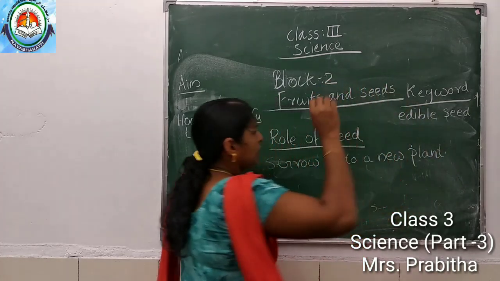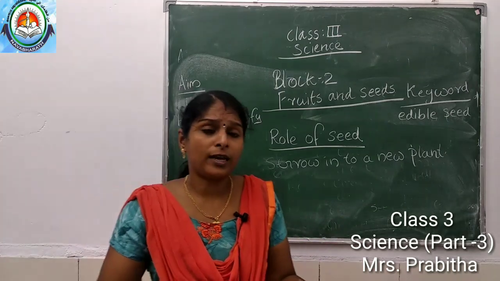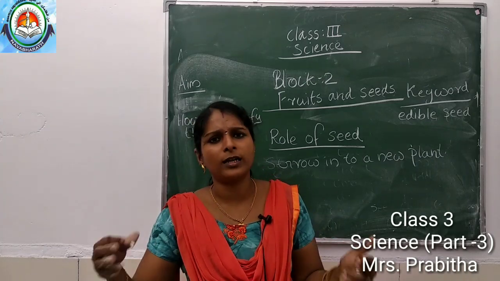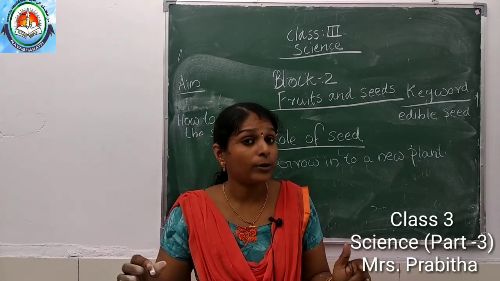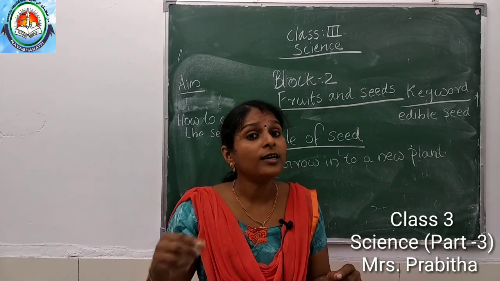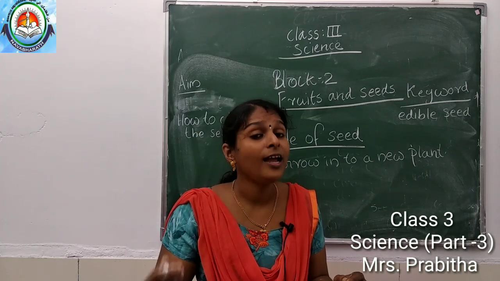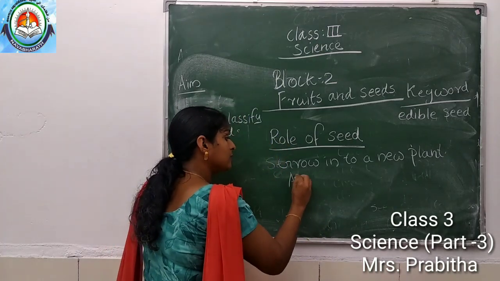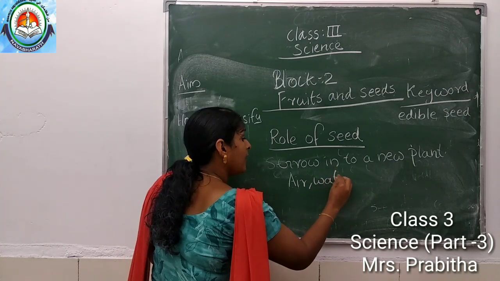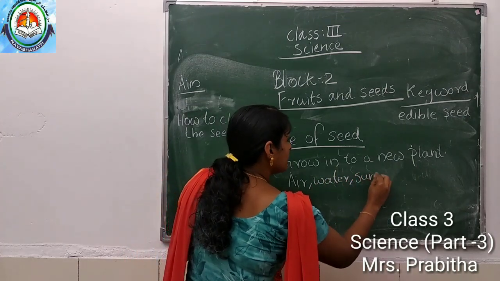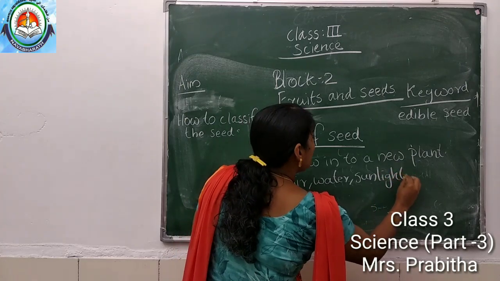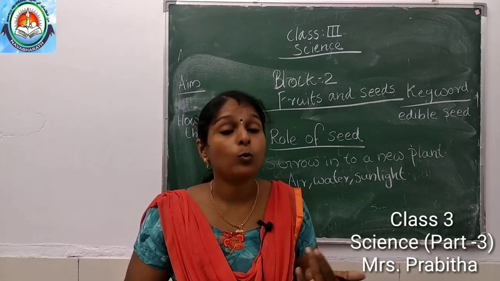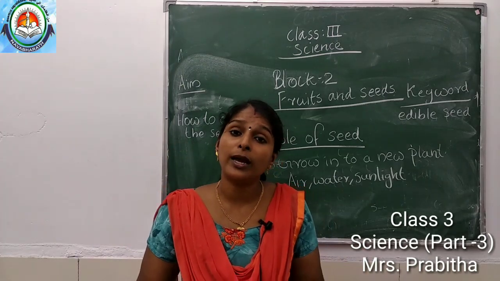So I told you a seed grows into a new plant. Is anything needed for the seed to grow, or can it grow without anything? No, it needs air, water and sunlight. What are the things needed? Air, water and sunlight. If the seed gets adequate air, water and sunlight, it will grow into a new plant.